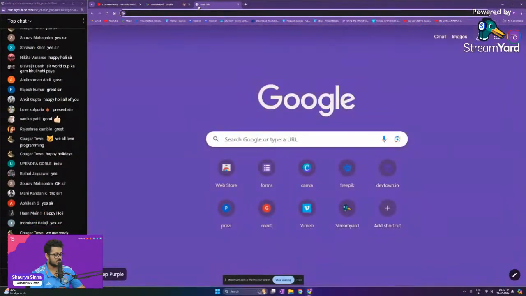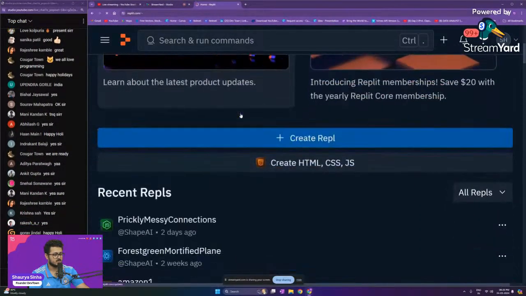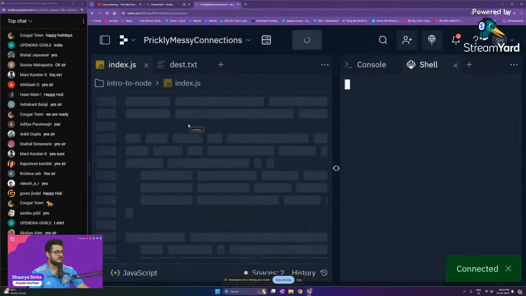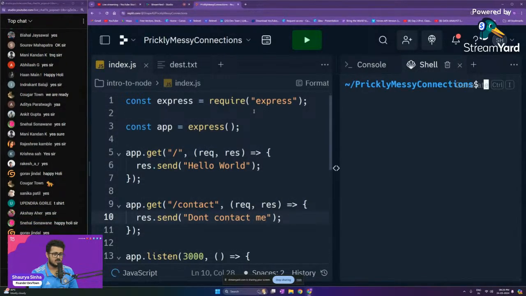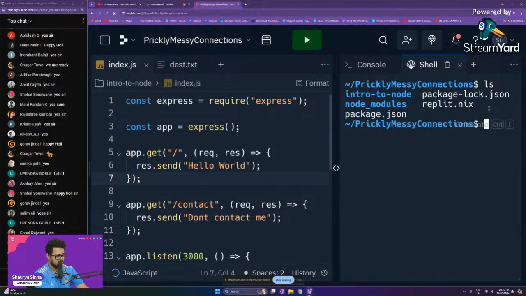And let me open up Replit. I think we were using Replit for our project. So Replit has been opened up. We had seen the GET request. Let me just rerun this. So ls, cd intro to node.